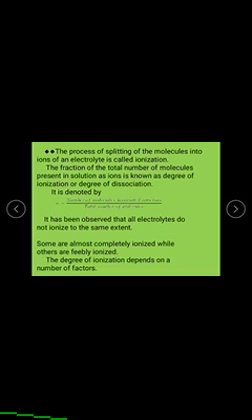The degree of ionization depends on a number of factors, that is the nature of the solvent, the nature of the electrolyte, temperature, etc. Here, the degree of ionization means the ratio of the number of molecules that split into ions to the total number of molecules taken initially.